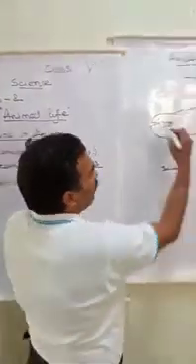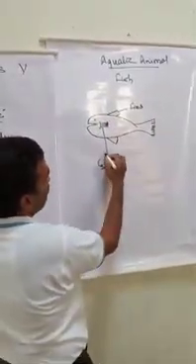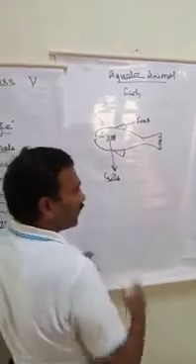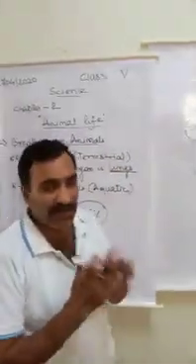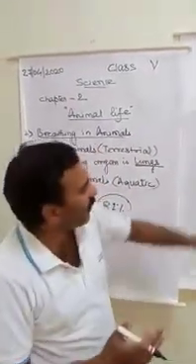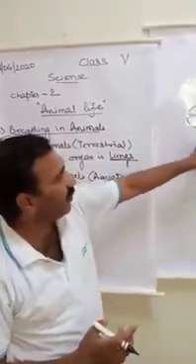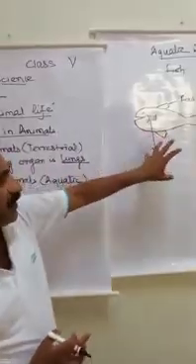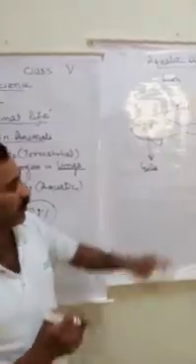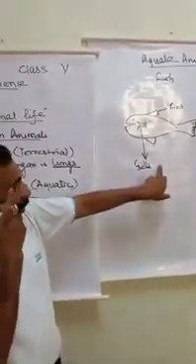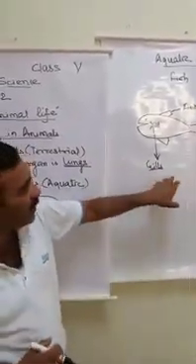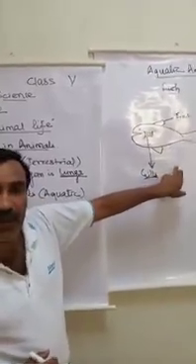So for that, these aquatic organisms have one special structure called gills. These are flipper-like organs, which are present in several numbers. These gills filter out, or you can say absorb, the dissolved oxygen from the water.